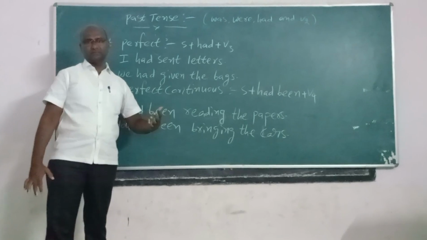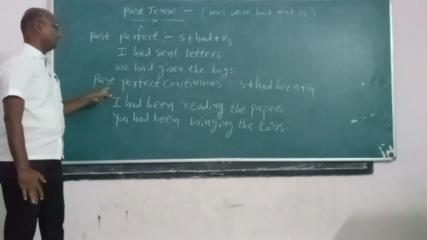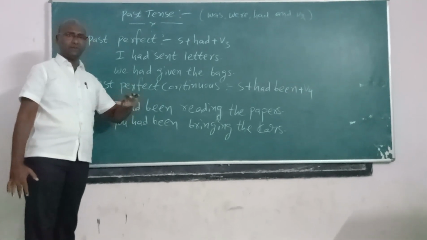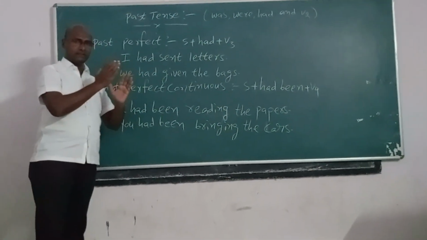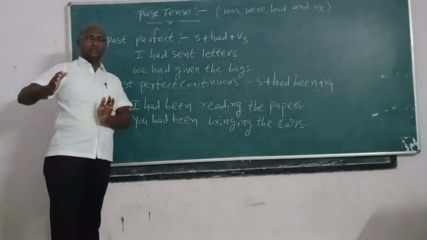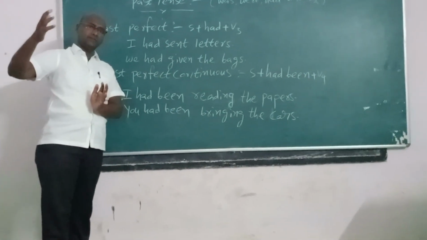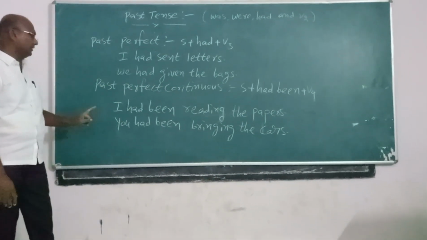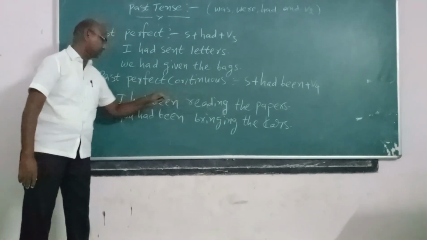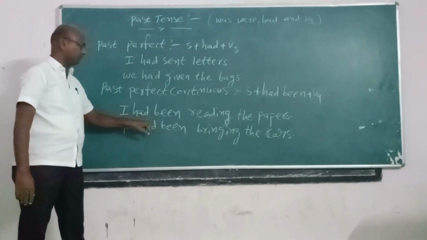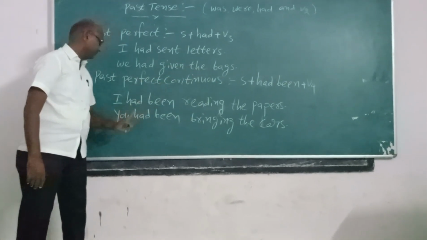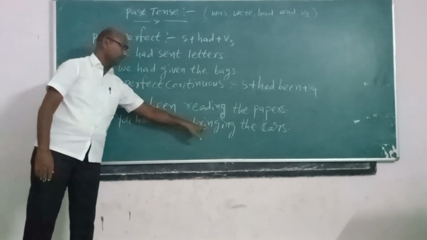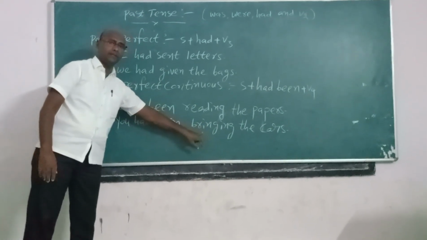The verb is used in the past perfect continuous for actions from 1 month ago, or 1 year ago, or the past 10 years, or 1 decade ago, 1 century ago. The action started and continued for some months, some time, or some years. The total action is taken up into the past perfect continuous. I had been reading the paper. I is the subject, had been the helping verb, reading the verb. You had been bringing the car.